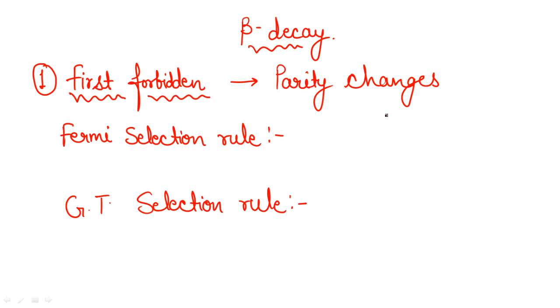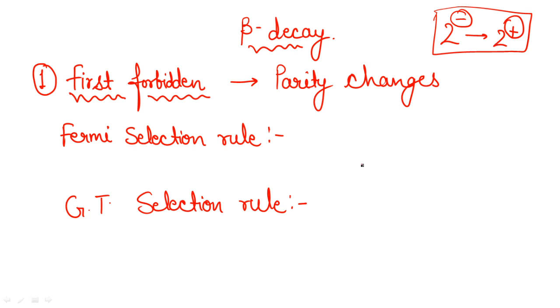We are not considering it from the Fermi or the Gamow-Teller. We are just taking one example related to parity change. For example, 2 negative to 2 positive. So you can see that negative and then positive. So the parity has changed here. Clear? So earlier it was negative, minus, and then it has become plus. So parity changes in this case. If I say negative and negative, that means parity doesn't change. Clear? Now for the first forbidden situation, the condition is that parity will change.